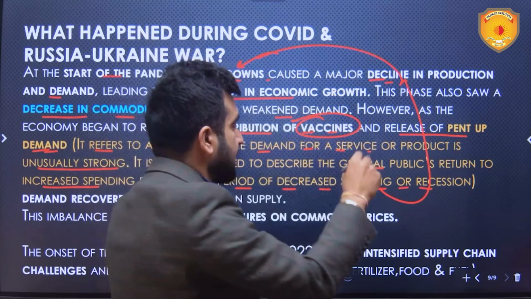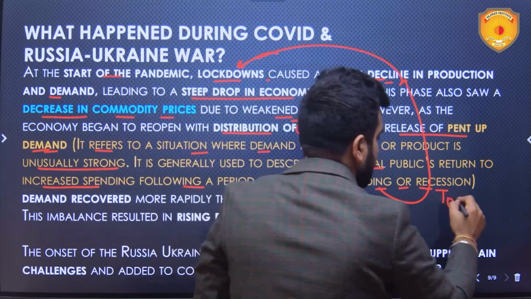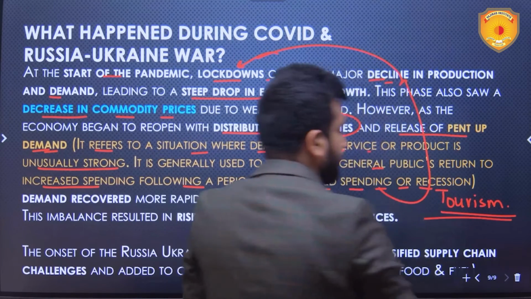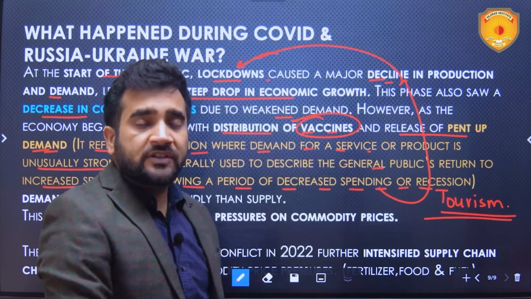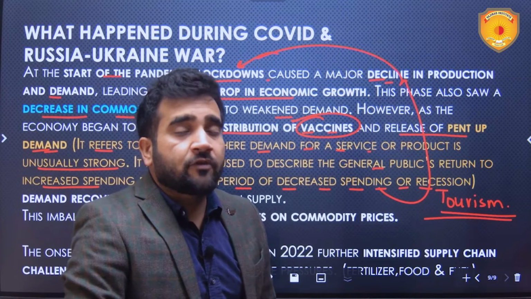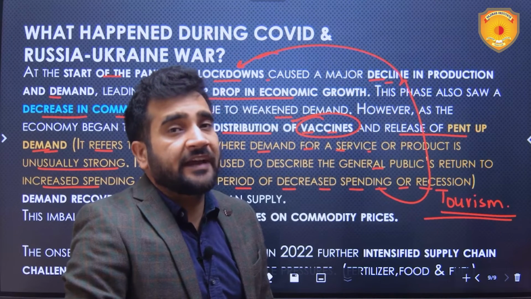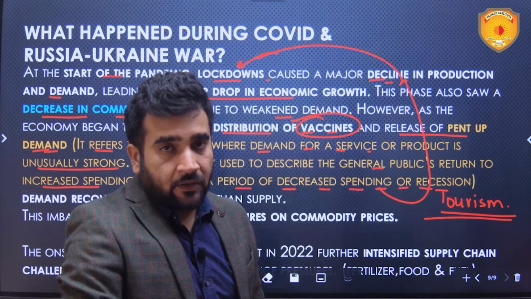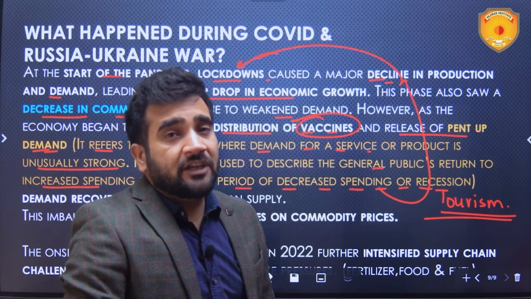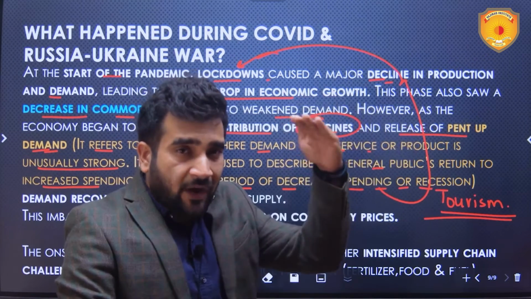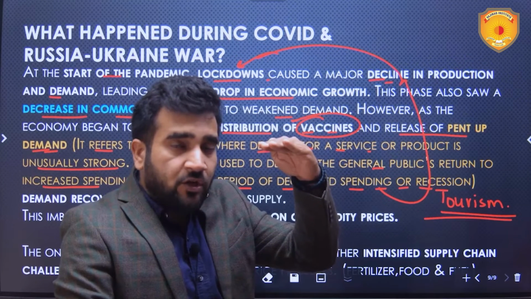A classic example over here is the tourism sector. This particular sector was, I would say, one of the major beneficiaries of this pent-up demand, and this demand has remained high till date. So this technicality we need to understand, the release of pent-up demand, because this demand was suppressed due to COVID-induced lockdowns.